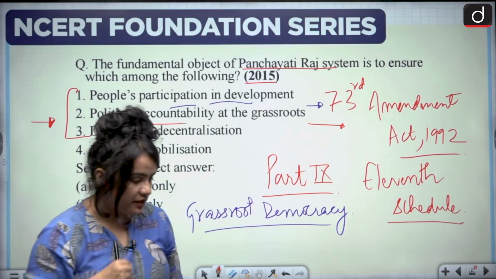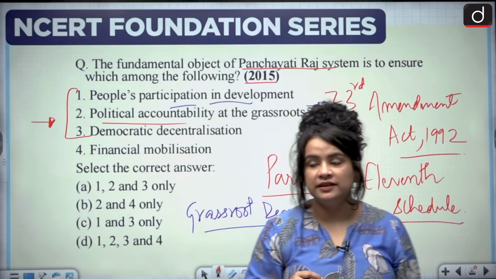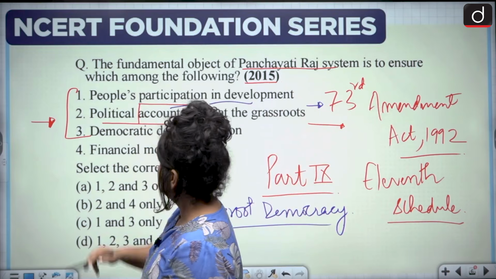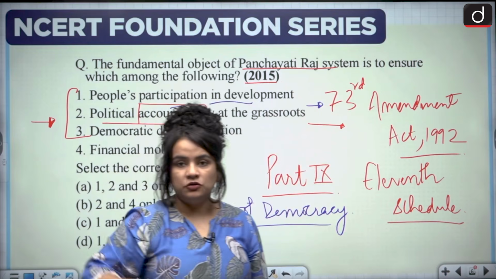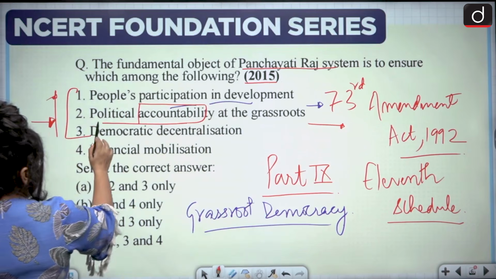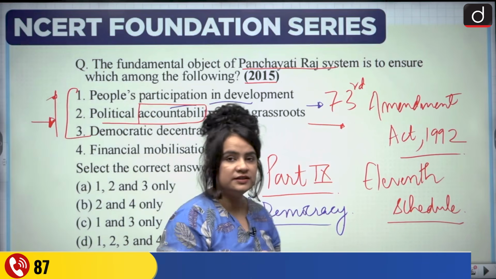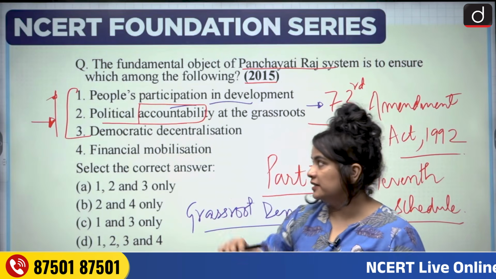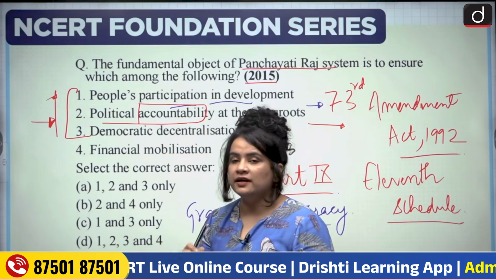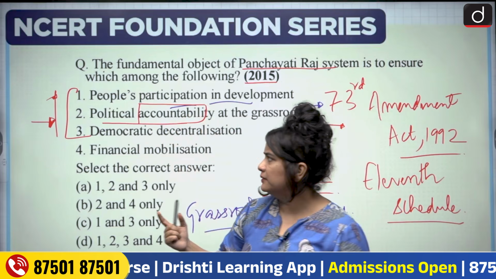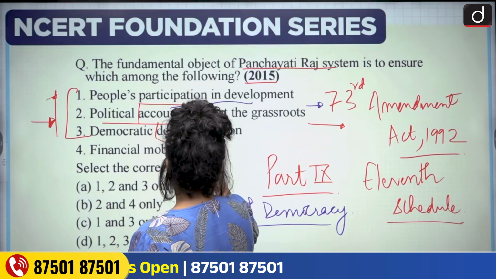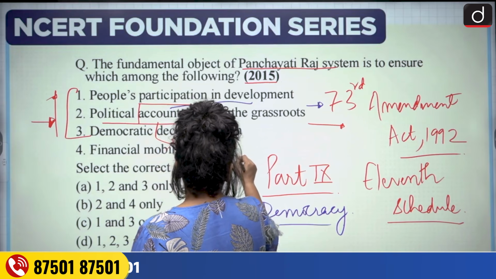Now, the second point is political accountability at the grassroots. Absolutely. So even Gandhi said that democracy or any sort of power distribution should not be top down, but rather it should be bottom up, right? And of course, true democracy also means accountability. Now, in what way can the PRIs be accountable? Simply because of, let's say, local pressure, right?